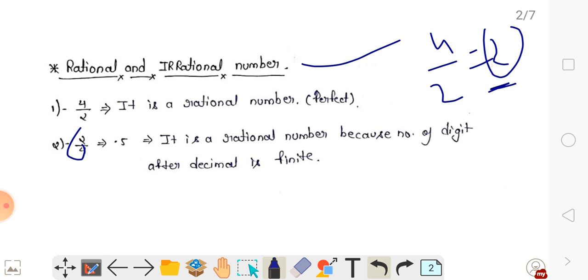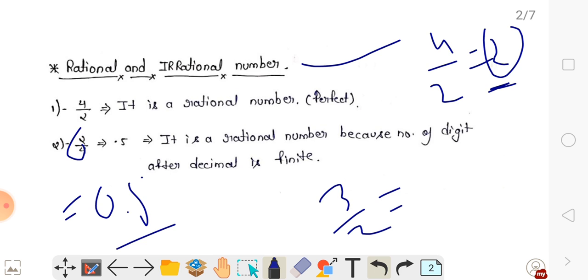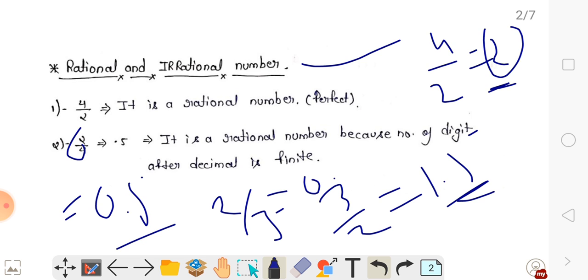If you have 2 by 4, you can see that it is 0.5. It is also a rational number because you find a particular value. If you have 3 by 2, it is 1.5, also a rational number. You have 2 by 3, so it is 0.6666, so it is also periodic, so it is a rational number.